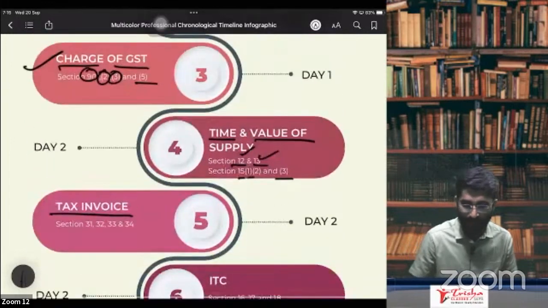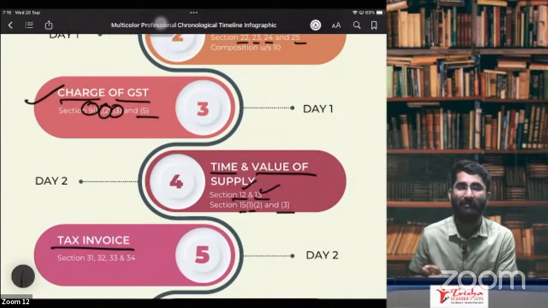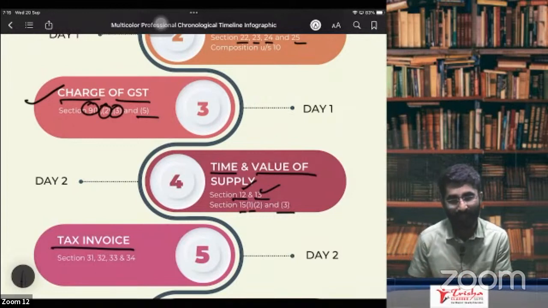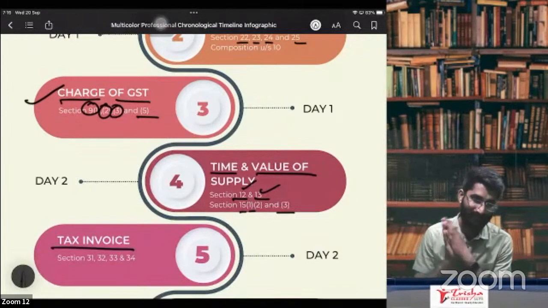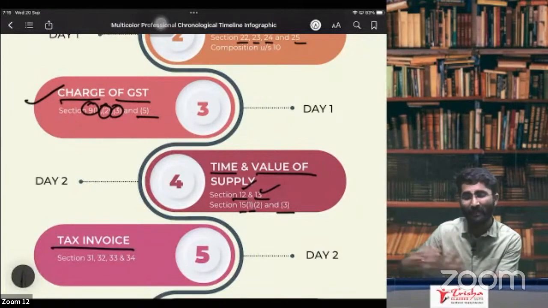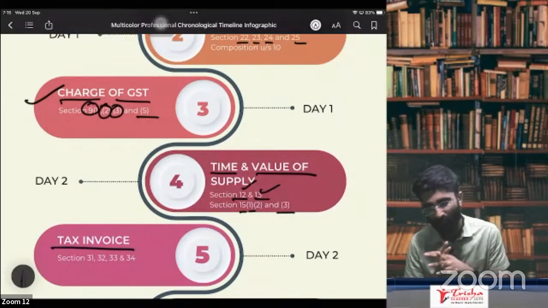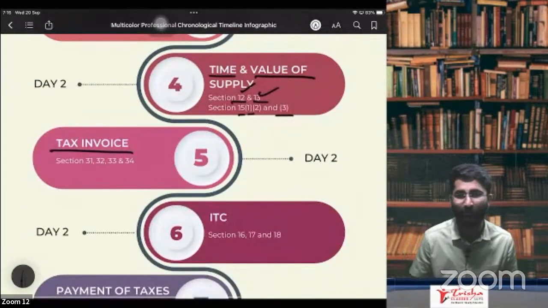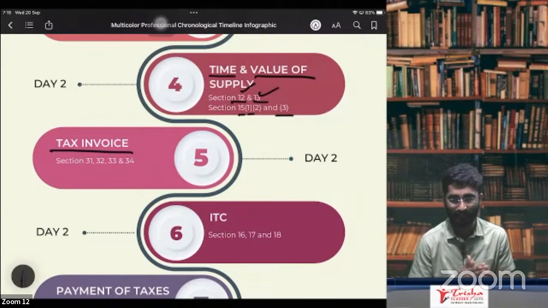Sir, I came to know what is the charge that I have to pay and at what time I have to pay. Okay, time of supply and value of supply. At what price I have to pay the GST, sir. So that we are going to discuss in tomorrow's class. Once I get to know what I have to pay, at what price, and what is the charge, soon we are going to know what are the rules for invoices. Tax invoice ka rule kya hai? So that we will be discussing.